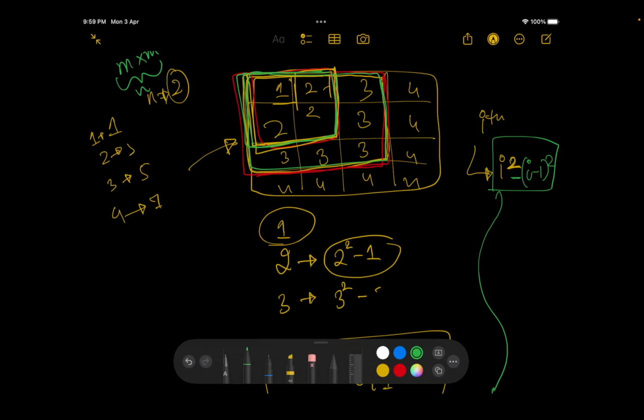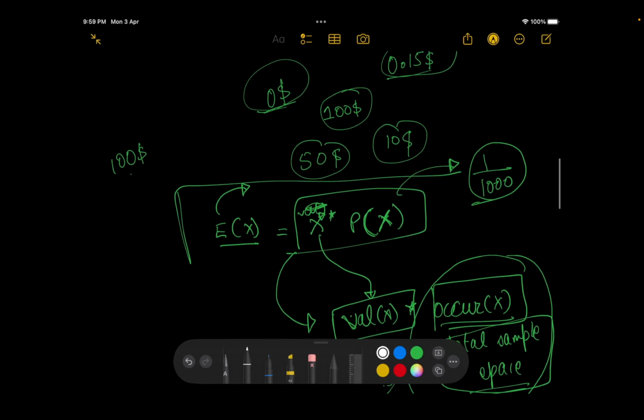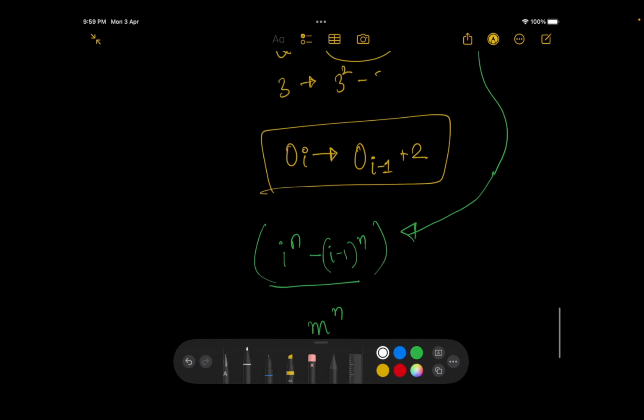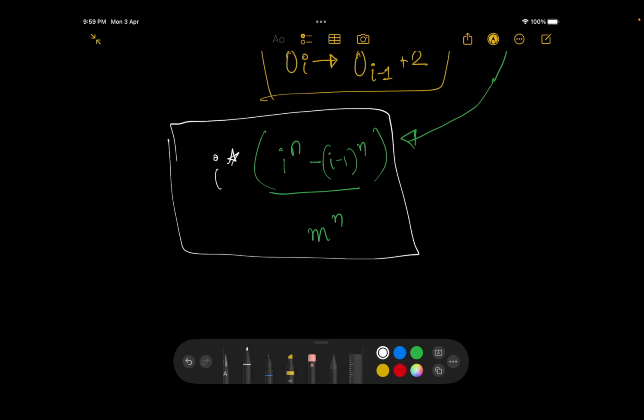For this I, the value is actually also I. When we calculated this, we said that the value is I, and we already discussed in case of probability that we need to multiply the entire thing by the value itself. So I can say I into I to the power n minus I minus 1 to the power n divided by m to the power n. Is this understandable, or any doubts in this?